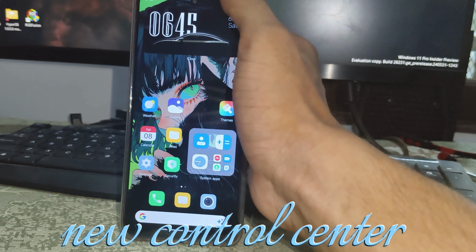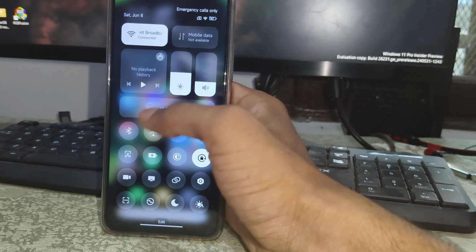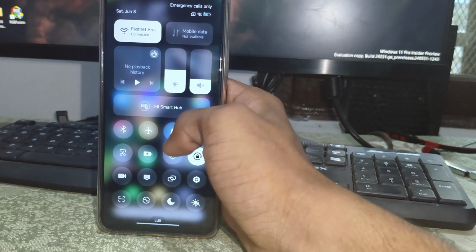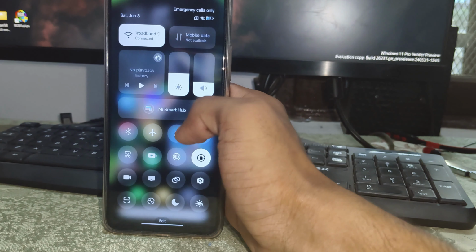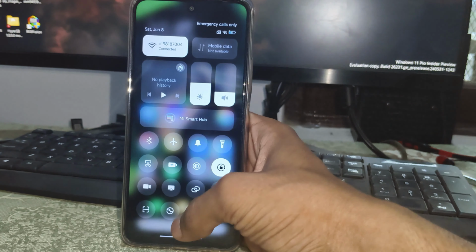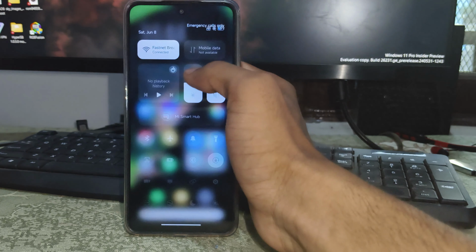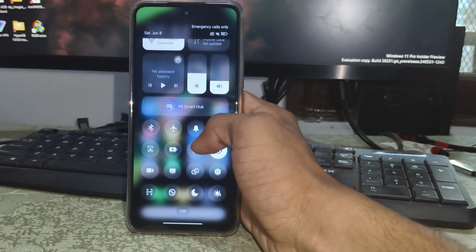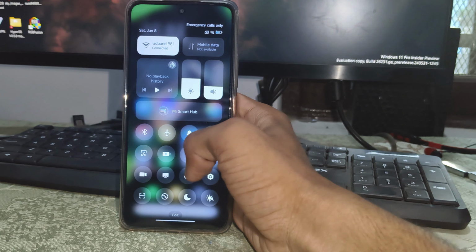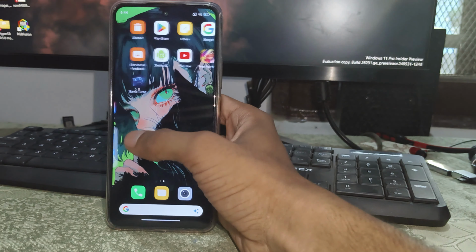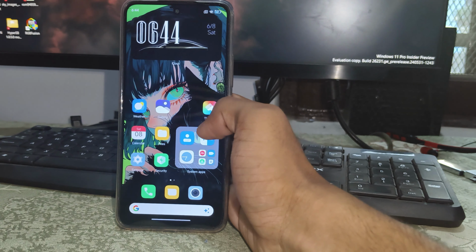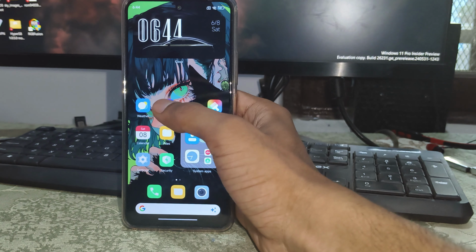Another feature's name is the new control center. You can notice after updating Hyper operating system, a brand new control center on your device. It is a control center inspired by iOS, and the blur option is not available for all devices. If you have Xiaomi budget devices, then you will not get the blur control center on your device. Let's move to another feature.